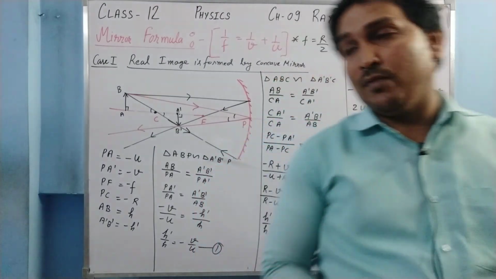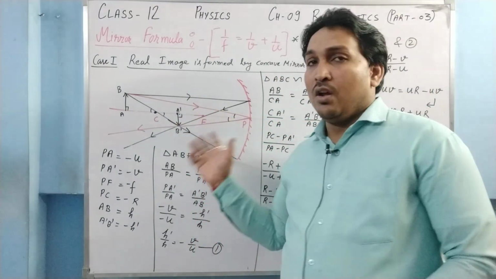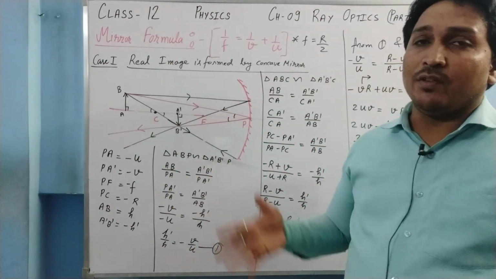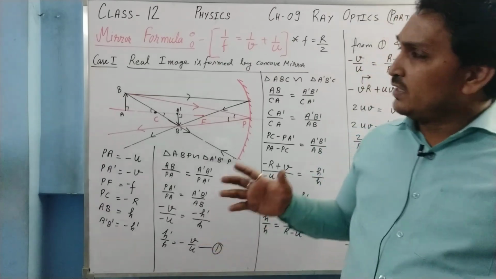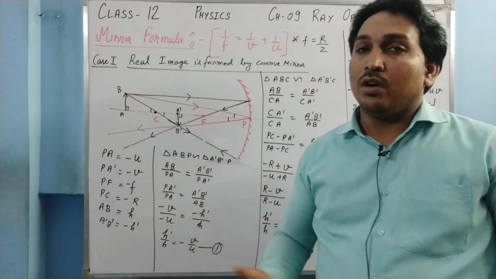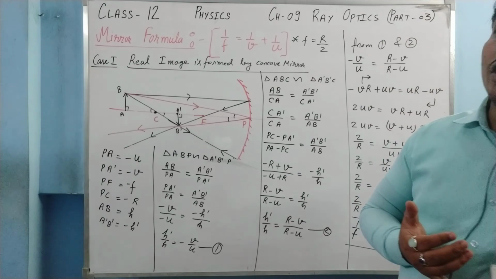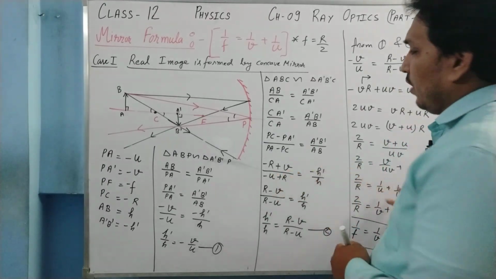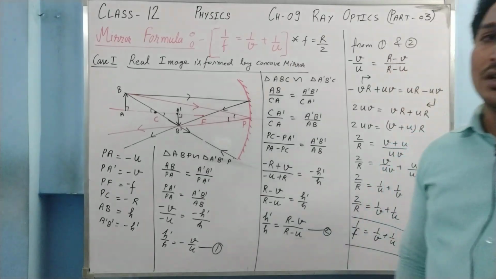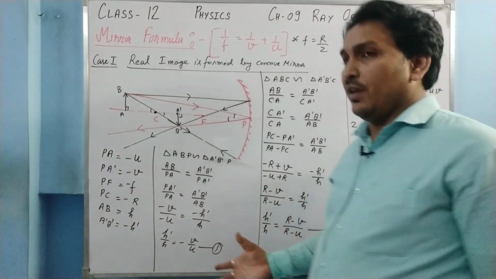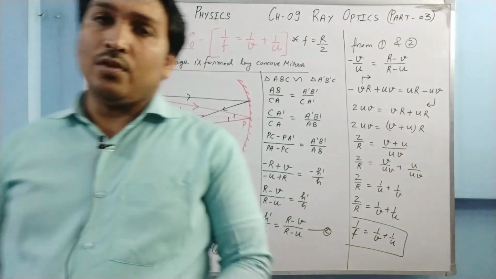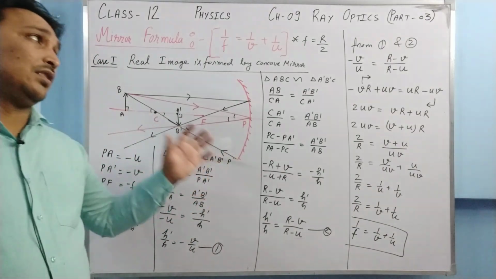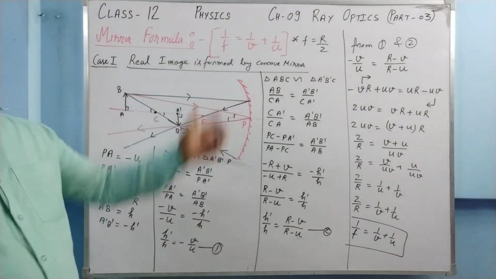If you take the same variables A, B, C and all the letters, even the triangles will not be changed. Same triangles are there. For virtual image formed by a concave mirror, and for virtual image formed by a convex mirror, same procedure is there and same result is also there. Okay, so this is all we have done. This is all the derivation related to the mirror formula.